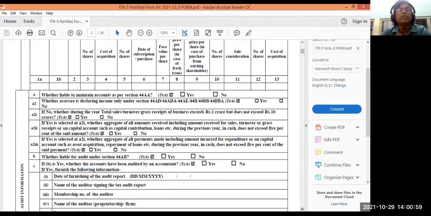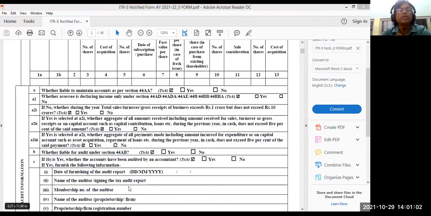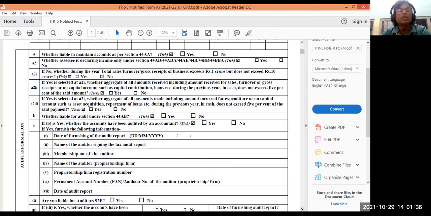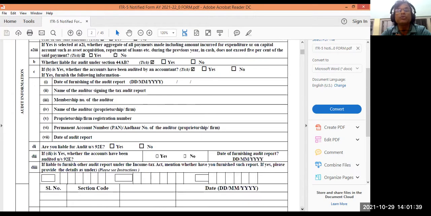Then audit information. If you have got your accounts audited, then you put your audit information here: date of furnishing the audit report, name of the auditor of the tax audit report, membership number of the auditor, all these details you have to put here. And then name of the auditor or proprietary firm. I mean, the auditor may be again a proprietorship or partnership. That name of the auditor to write, proprietorship firm registration number or PAN number of the auditor, all details you have to fill up here. And these details should be available with you when you fill up.